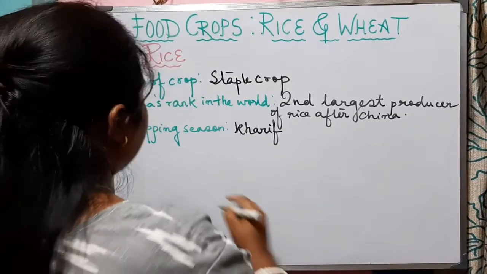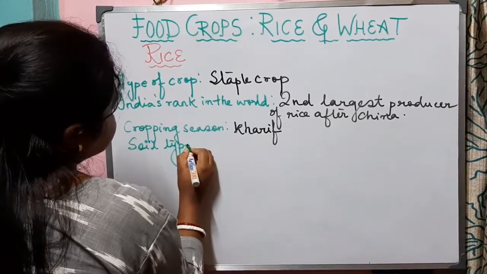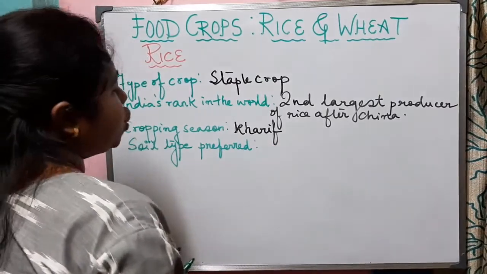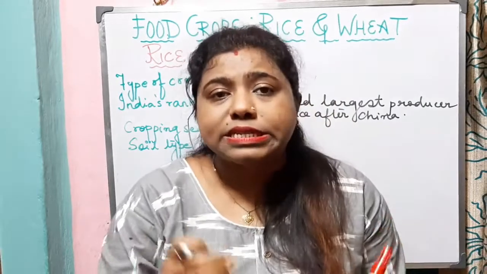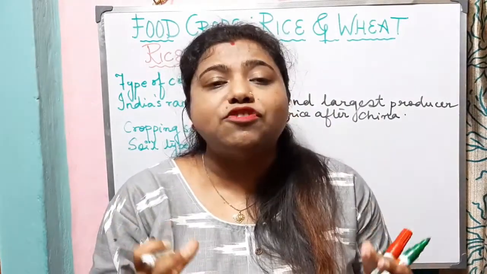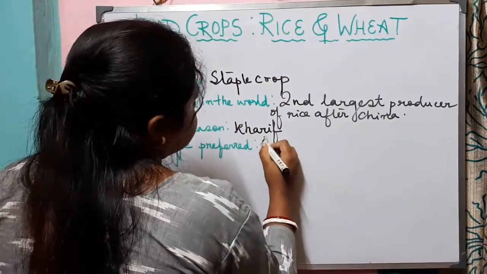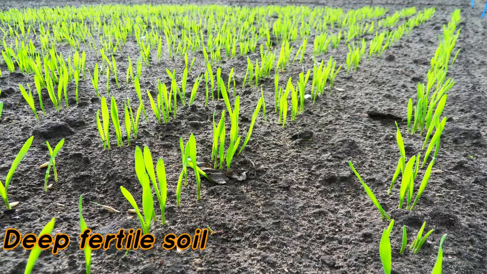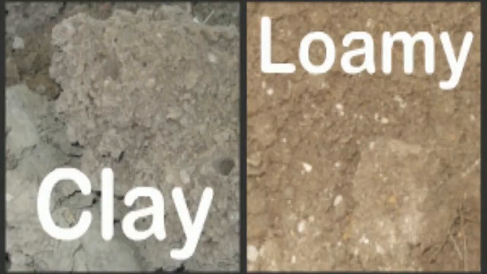Now let us know about the type of soil. Soil type which is preferred for the cultivation of rice. Rice can be grown well in a variety of soil which should include silt, clay and gravel. Mainly it requires well-drained fertile soil. So we can say that it needs deep fertile clay or loamy soil.